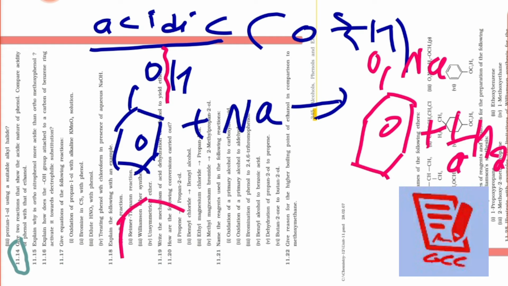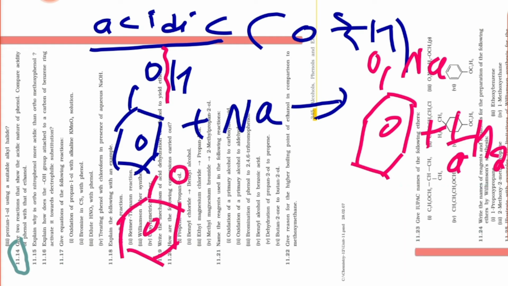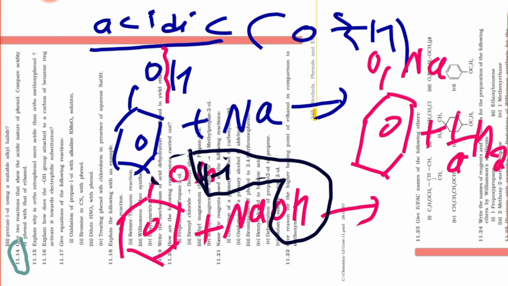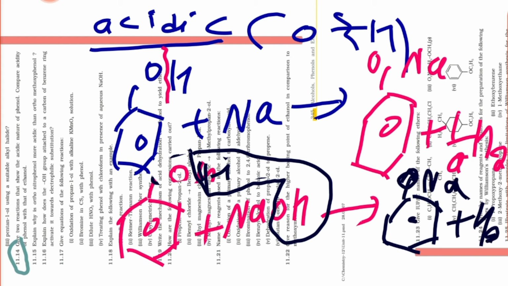Same way, two reactions they are asking. We can give this reaction of phenol with NaOH. With NaOH, I think you know very well what we are going to make from there. Sorry, just wait for a minute. What do we have to do? We have to cleave the H bond, so that is why H from there, OH from there. Water has been removed, and what is left over there? Again, sodium phenoxide plus water.